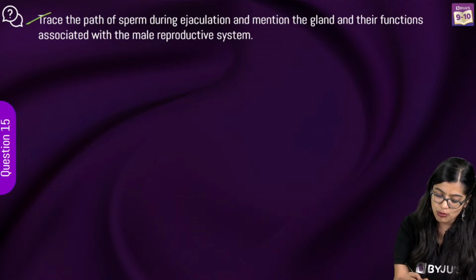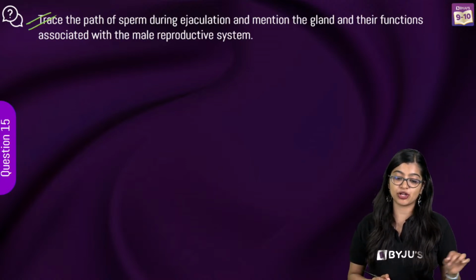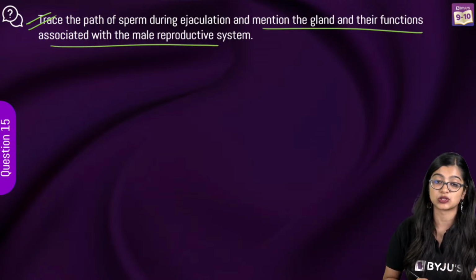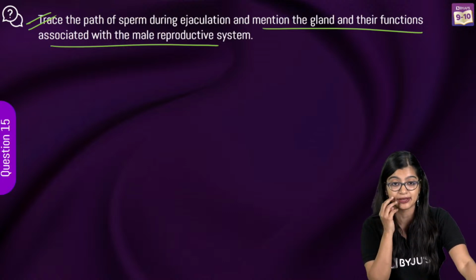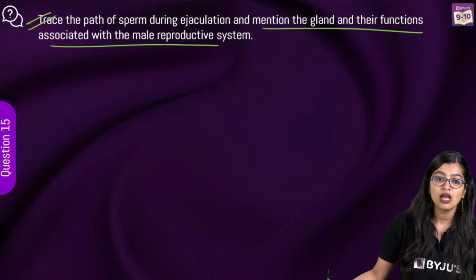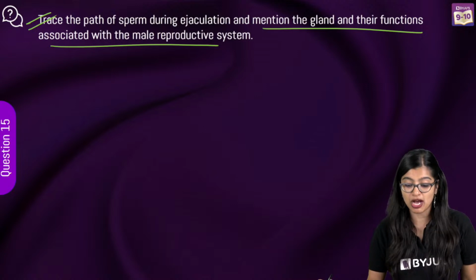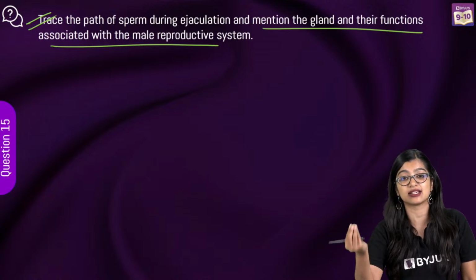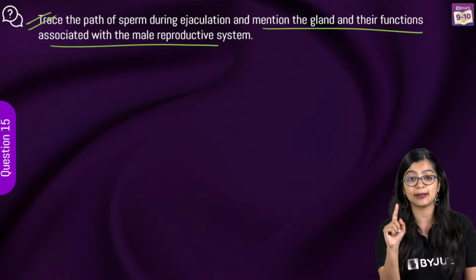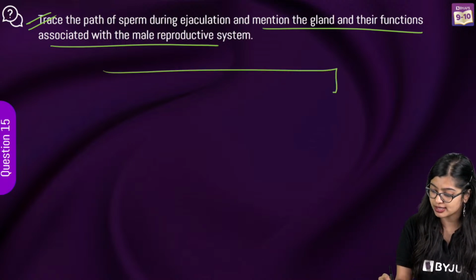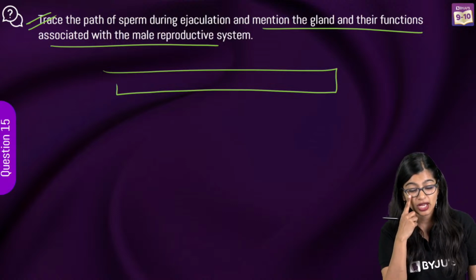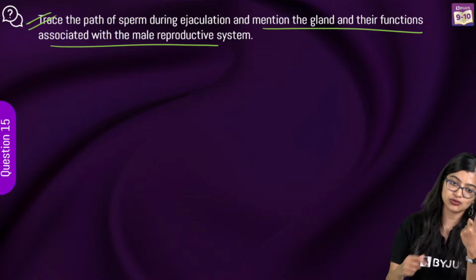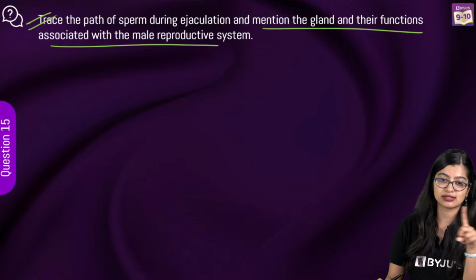Okay? Now moving on. Trace the path of sperm during ejaculation and mention the glands and their function which is associated with the reproductive system. Very quickly, trace the path of sperms during ejaculation. That means during release of sperms from the external genitalia. What is the path? All you need to do is to give me a simple flow chart, right? First one, you need to tell me where does it start. It is not just one part, okay? It's all parts.